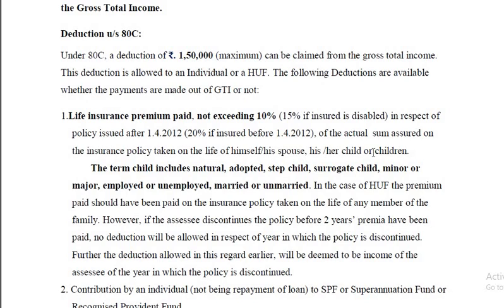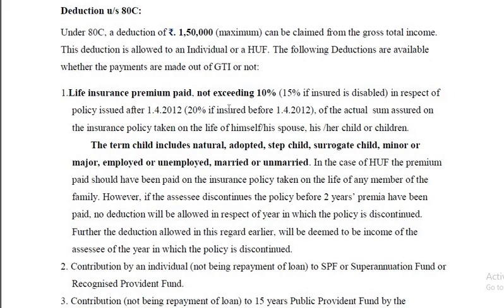So only three parties. One is the assessee himself, or his spouse. Spouse means for husband it is wife, and for wife it is husband. And then his or her child or children. Okay, remember here 10% after 1/4/2012. If it is before that, it is restricted to 20%. And in the case of disabled persons, it is 15% after 1/4/2012. Before that, it is a flat rate of 20%, whether the assessee is disabled or not.